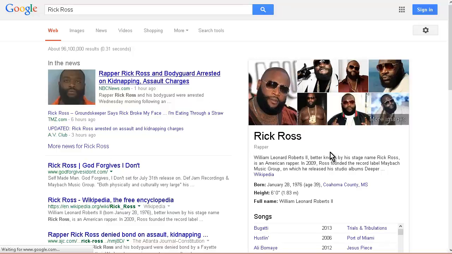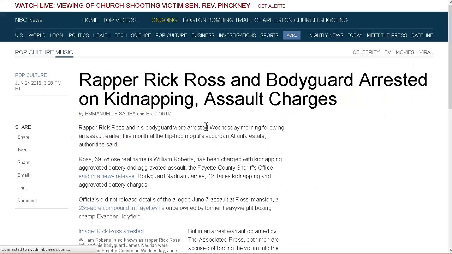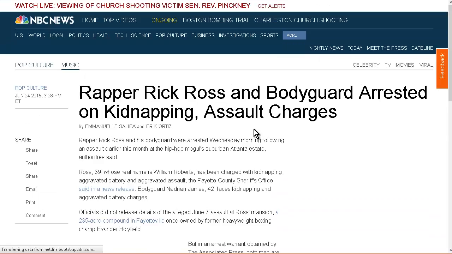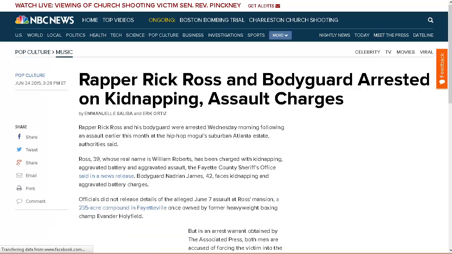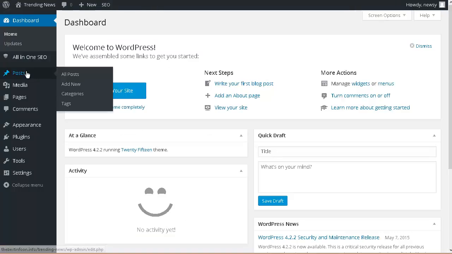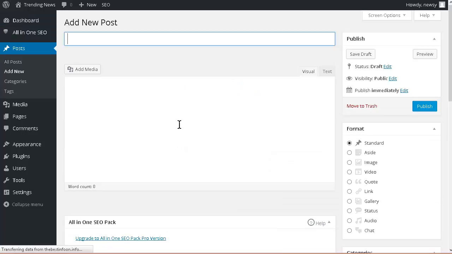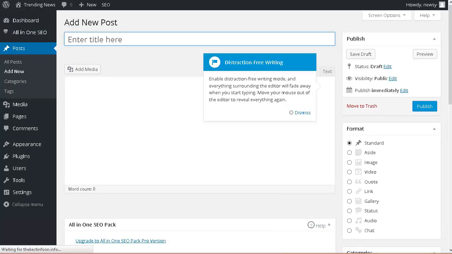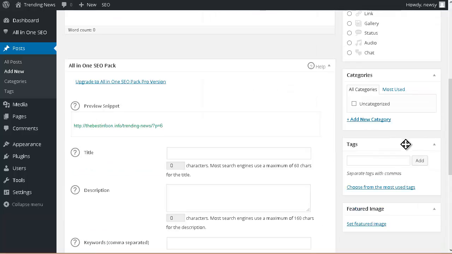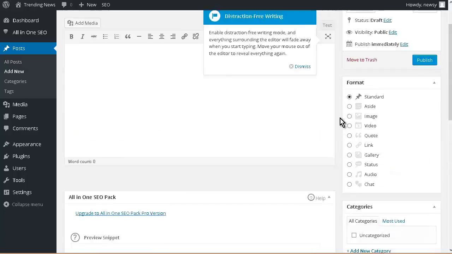So let's have a look at the article. Now we're not going to be wanting to plagiarize this. We just want to read the article, get the gist of it, and then put it on our site. So let's go over here and let's go to posts and add new. Now we're going to want to use categories and tags, and we haven't set any up yet, but the great thing is that we can do that on the fly. If we roll down a little bit, we can add categories and tags right here. So we're going to be doing that.